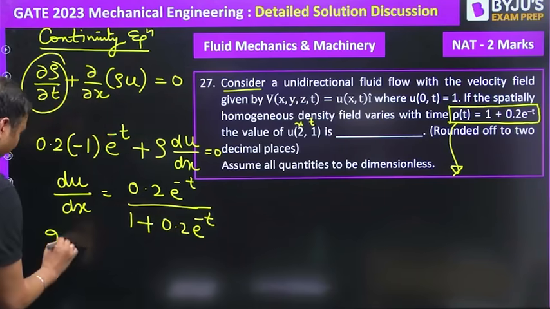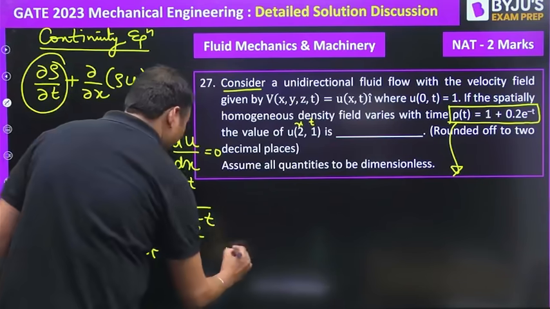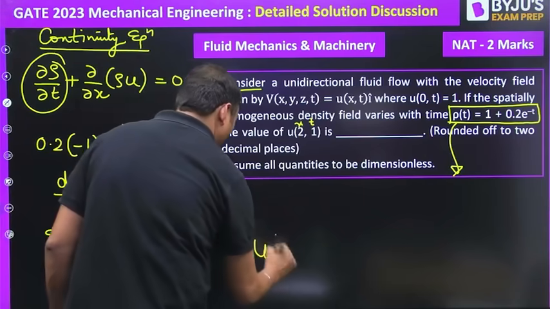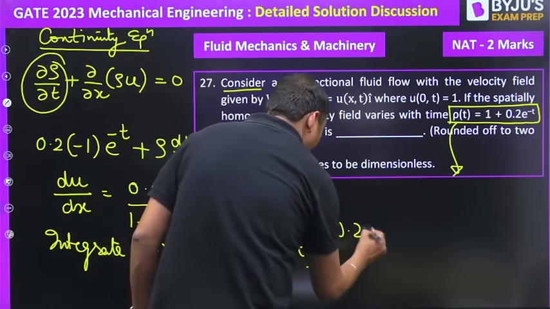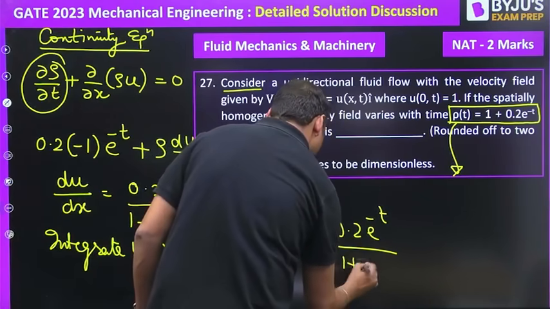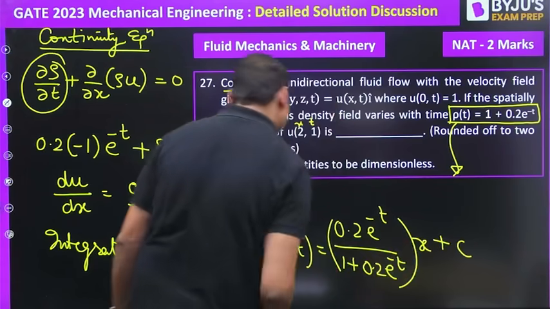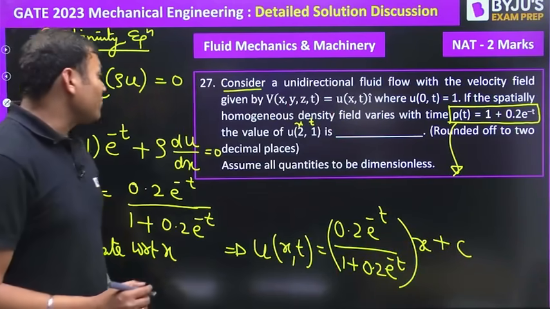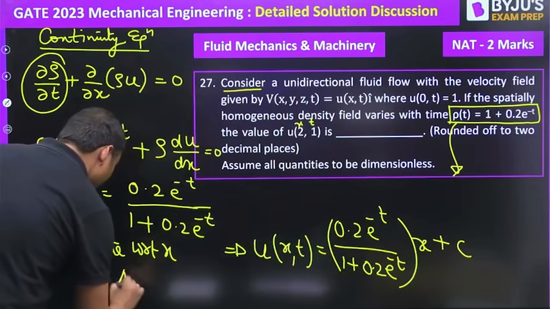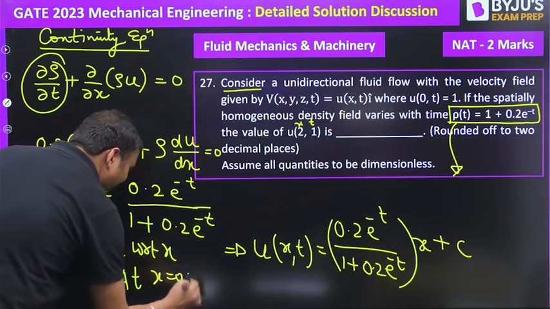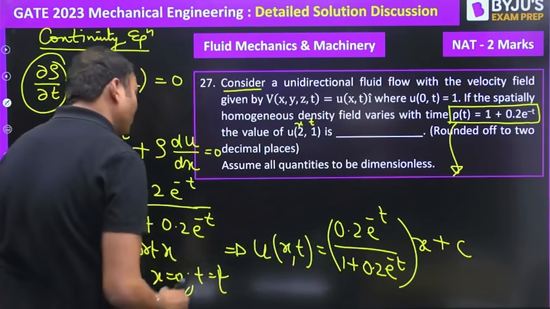And if we integrate this with respect to x, then our expression u, which is a function of x and t, will be given by 0.2 e to the power minus t upon 1 plus 0.2 e to the power minus t into x plus constant of integration c. And to find out the value of c, u at 0 comma t is given as 1, at x is equal to 0 and time is equal to t.